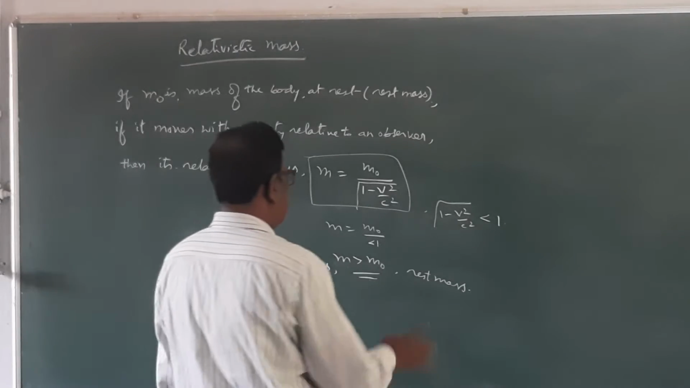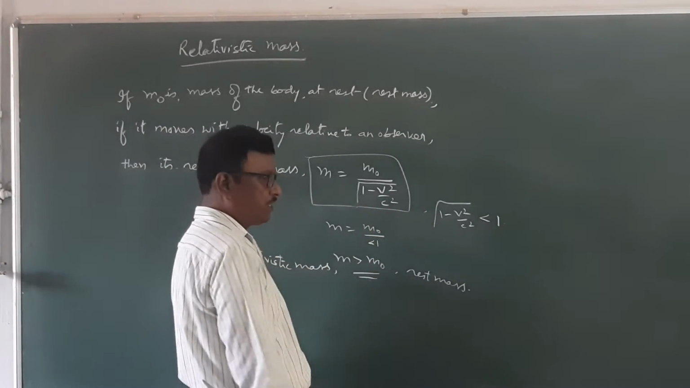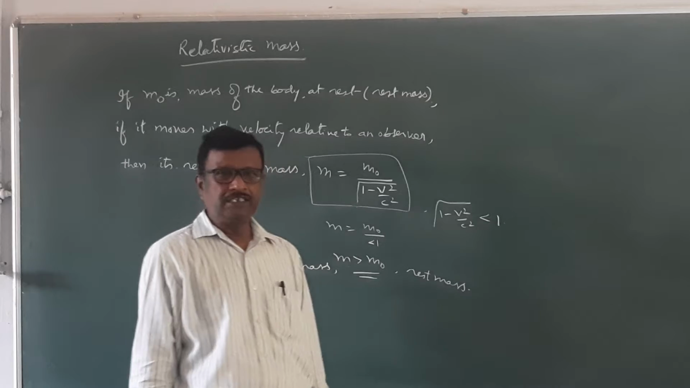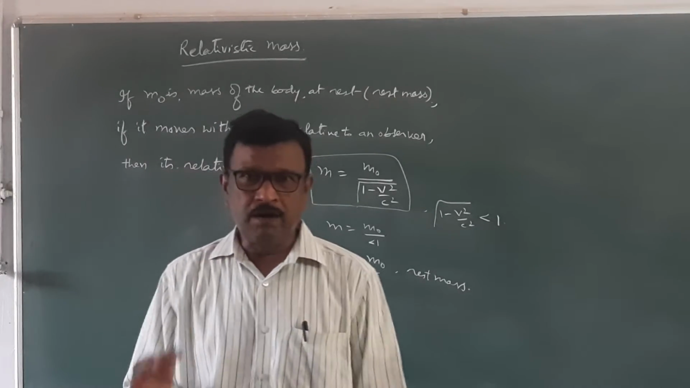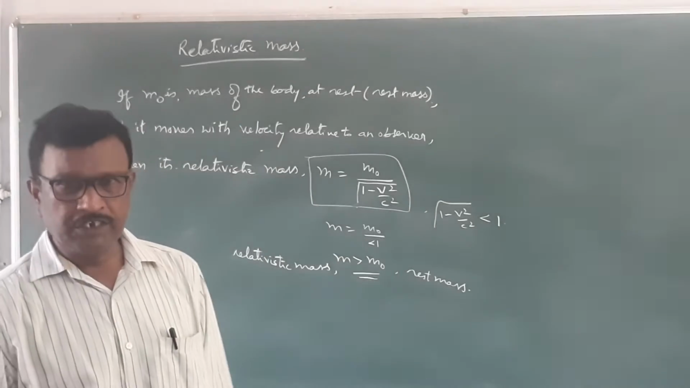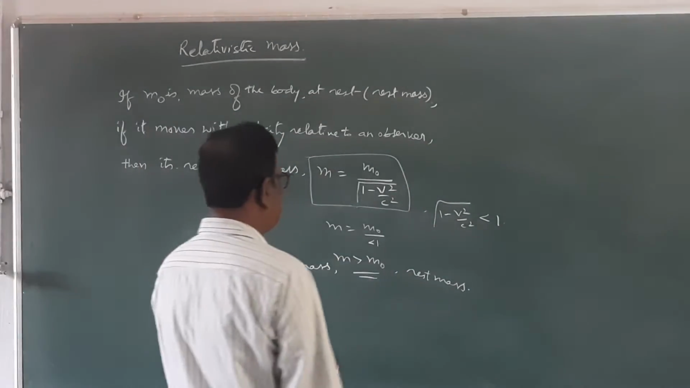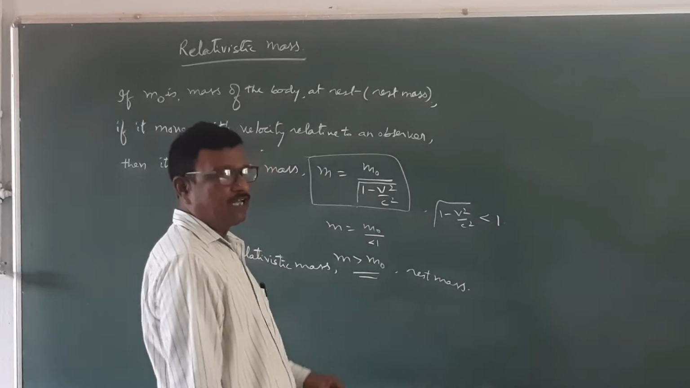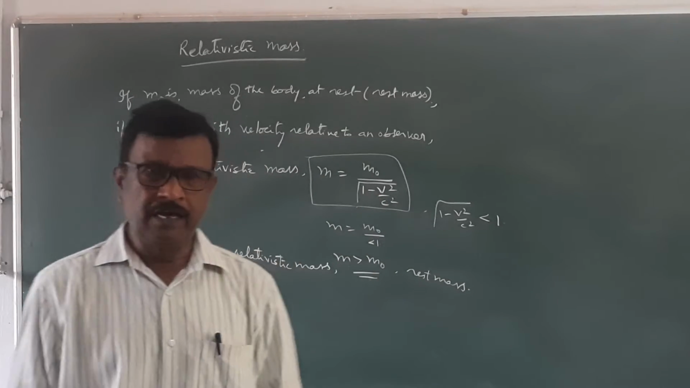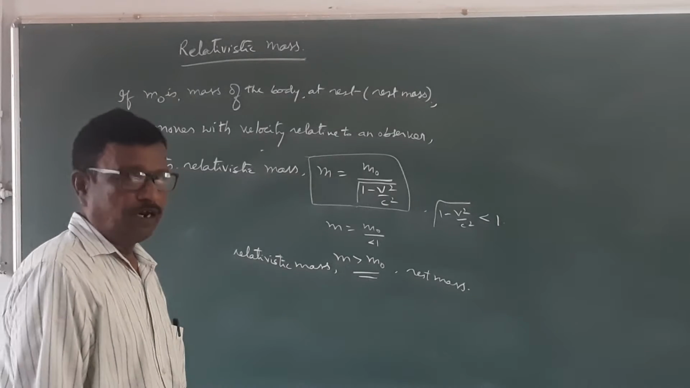This equation is very useful while calculating energies of particles in nuclear physics. Fundamental particles in nuclear physics move with very high velocities. When the velocity is high, the mass also changes. There, you need to find the relativistic energy also.